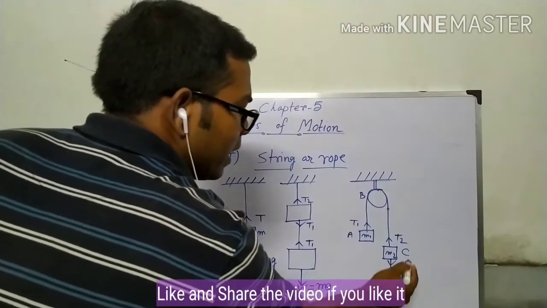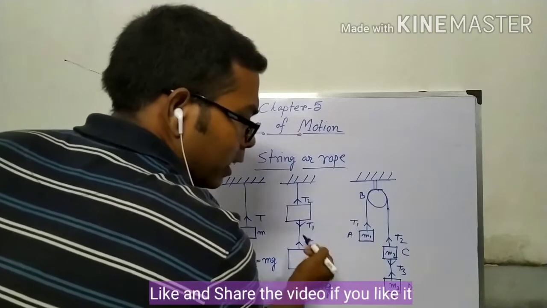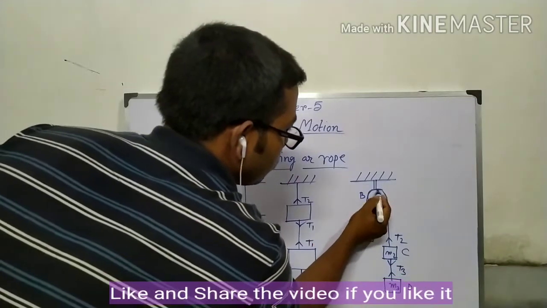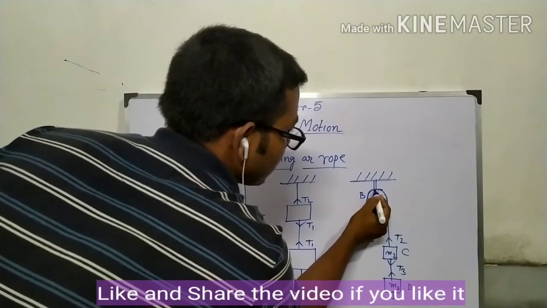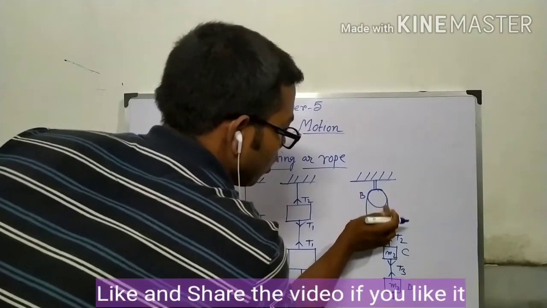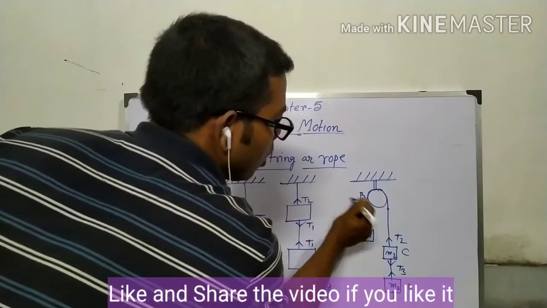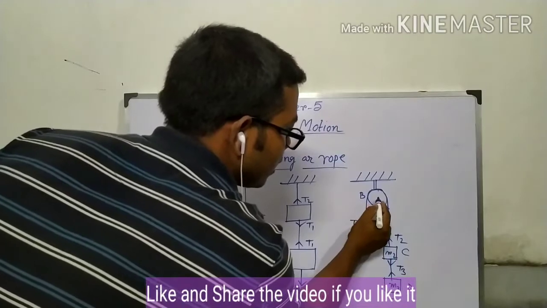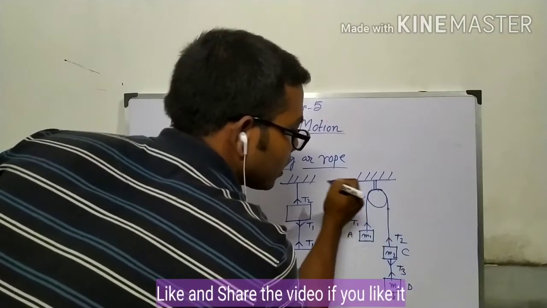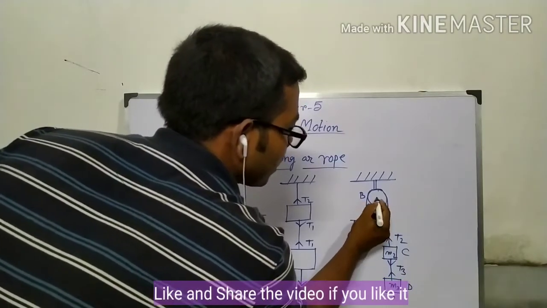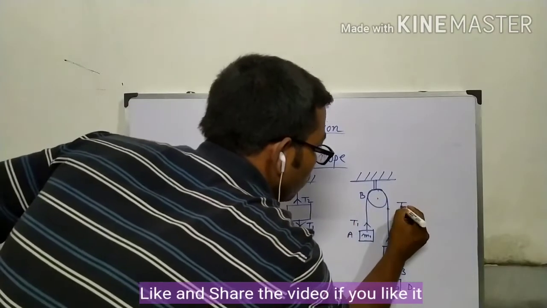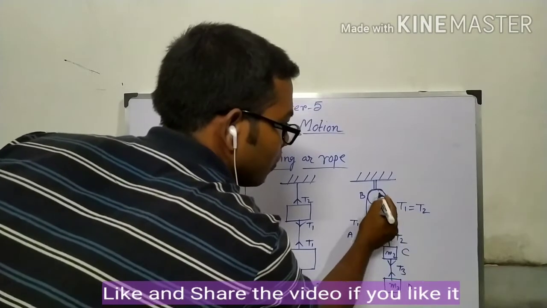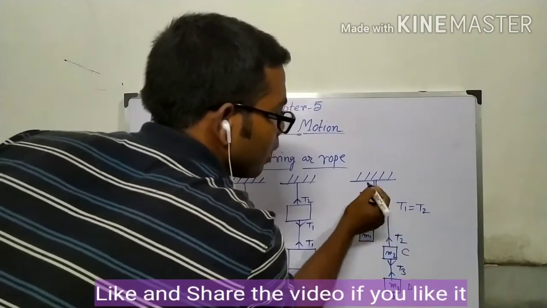So these three tension T1, T2, T3 may be different, but if we consider this pulley is massless, that means light or its mass is negligible, and frictionless, then we can say T1 equals T2 as the string is same, if it is massless and frictionless.